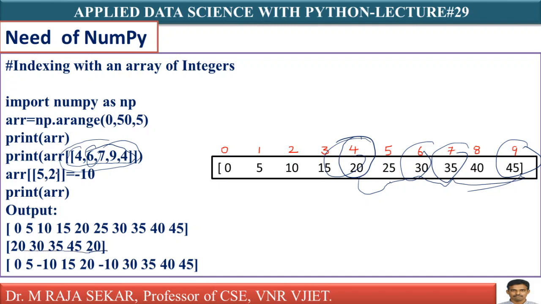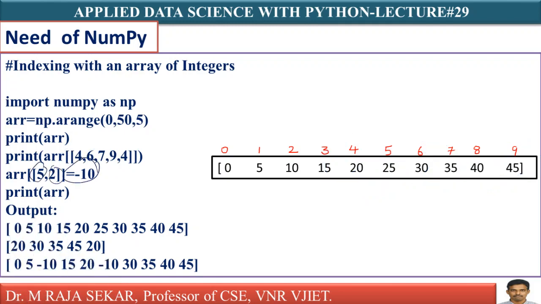Now, ARR of 5 comma 2. 5 comma 2 means what? At index 5 and at index 2, I must keep minus 10. What is index 5? This is index 5. At the place of index 5, I must keep the value minus 10. Comma 2, at index 2 also, I must keep minus 10. Now just print ARR. What will you get? Just say 0, 5, minus 10. That will be updated. Means by indexing with integer numbers, I can replace the values.